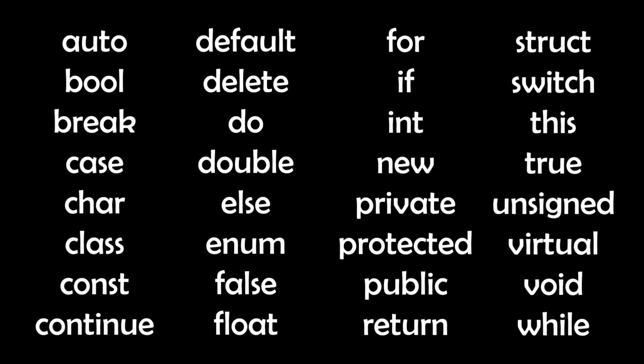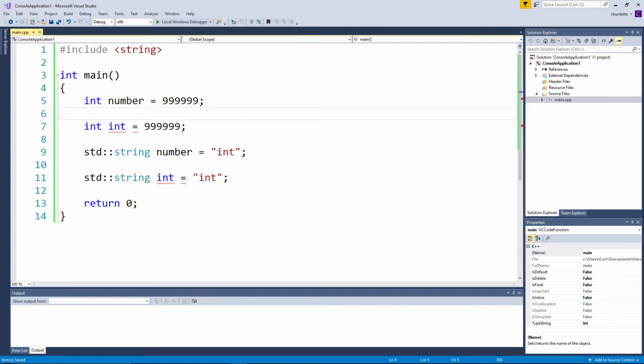And now let's take a look at a few examples of how keywords can and can't be used in C++. Line 5 is correct syntax. The variable name is not a keyword and the literal is not a keyword. Line 7 is incorrect syntax. The literal is not a keyword, but the variable name is a keyword. The IDE shows us the error with the squiggly red line. Line 9 is correct syntax. Notice that the literal is a keyword, however the variable name is not a keyword.